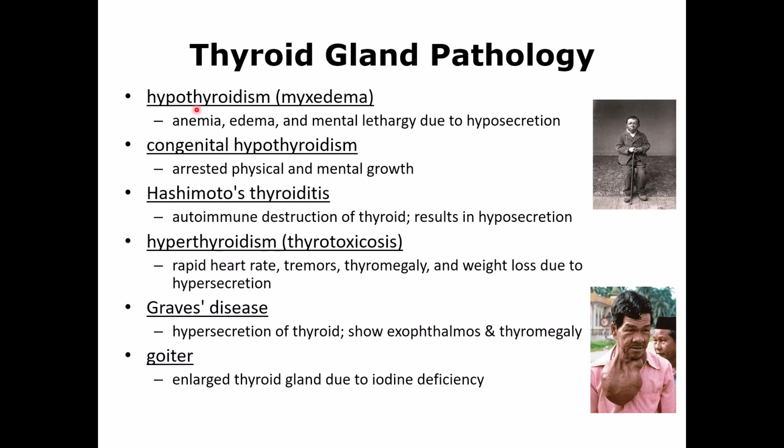One of the causes of hypothyroidism is called congenital hypothyroidism. The person is born with it, so that's why, as I said before, they will be short and they will be mentally retarded. So anybody that is born in the Western countries gets a TSH, thyroid stimulating hormone test, and that will tell you if the person has hypothyroidism or not. And if they have it, then you can treat it easily.